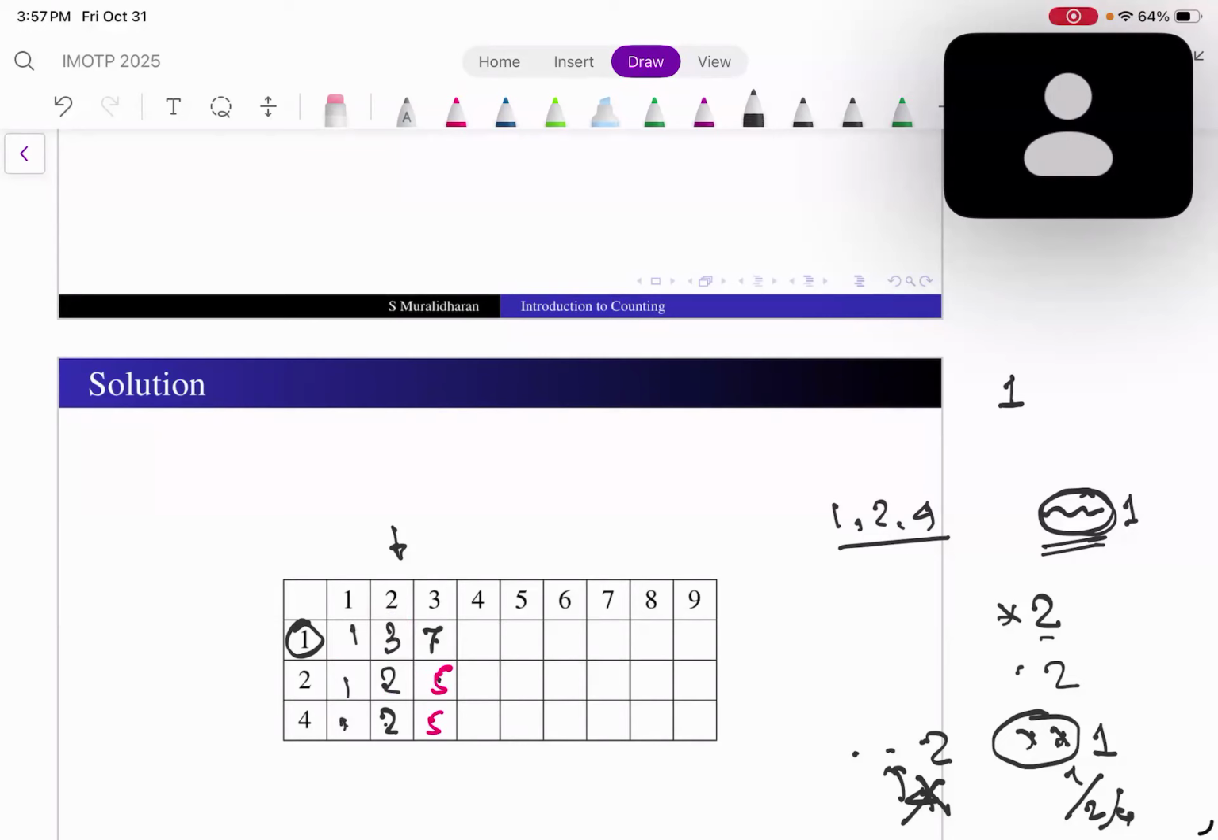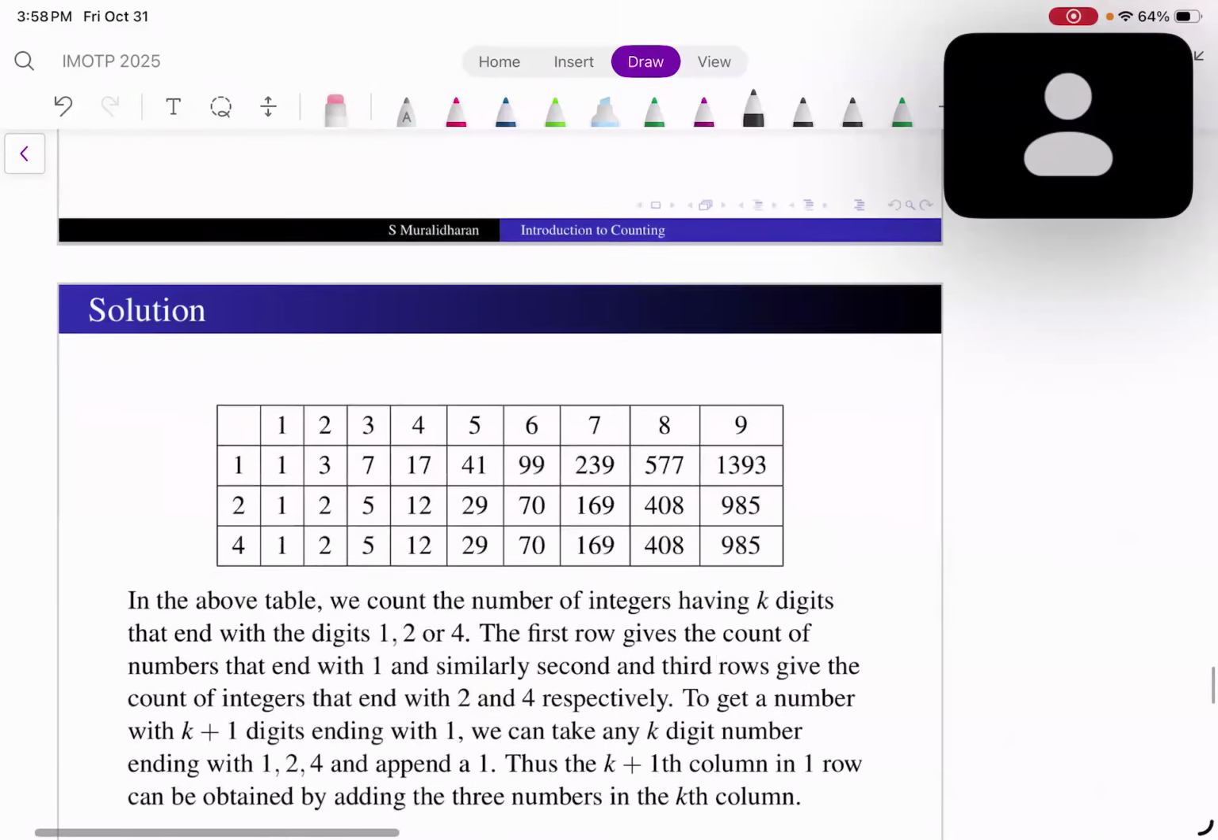So for this one, what will this be? This is 17. This one will be 12. This will be 12. This will be 24. So 41. This will be 29. This will be 29. So we can keep on doing this. Correct? So if I just fill this in, what I will get is this.